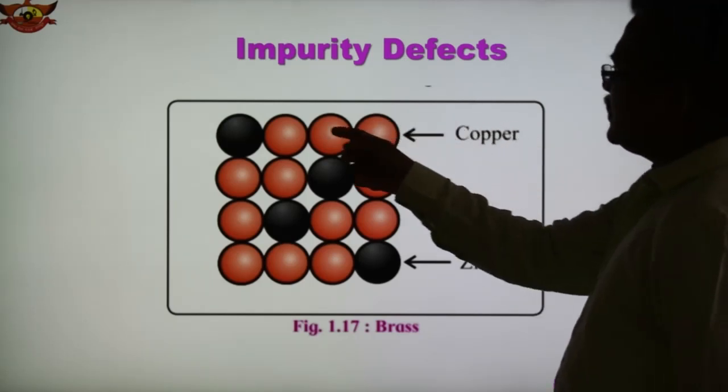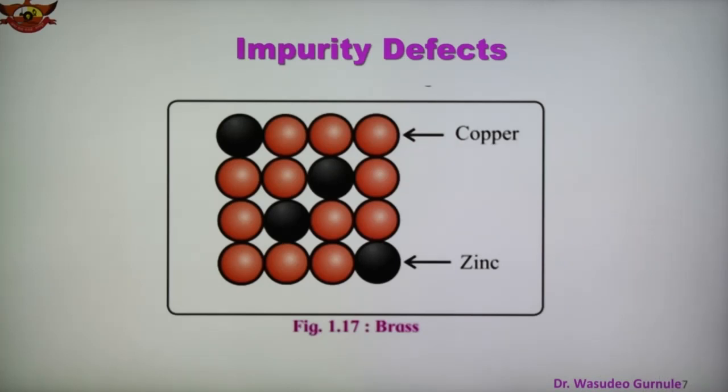So in the regular arrangement of lattice sites, copper is replaced by zinc. This is known as the defect due to zinc. Zinc is the foreign atom, and this is known as the substitutional impurity defect. Sometimes it is known as a solid solution of metals; an alloy such as brass is the example.